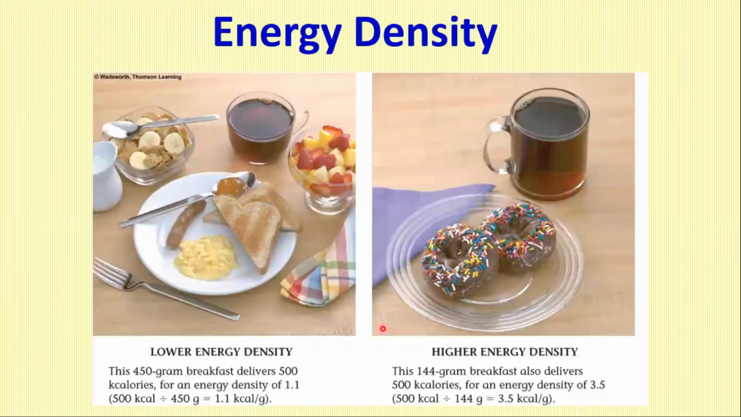And lastly, coming to energy density, here are shown two types of breakfast. Both provide 500 calories, whereas the amount of weight that we get to eat here is 450 gram. Here the weight of the two donuts is only 144 gram. So the energy density is 3.5 here, and here the energy density is 1.1. We should prefer low energy density foods and avoid high energy density foods. Well, I mean, once in a while it may be fine, but it should not become a practice.